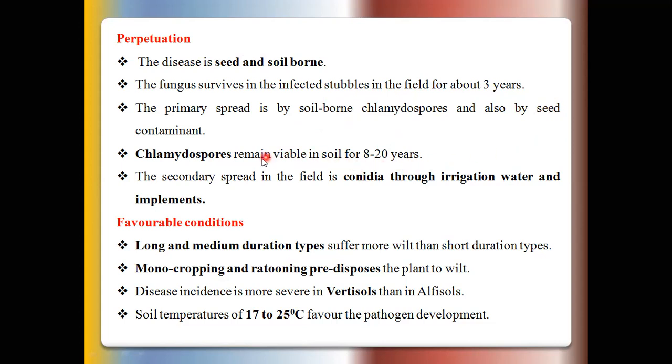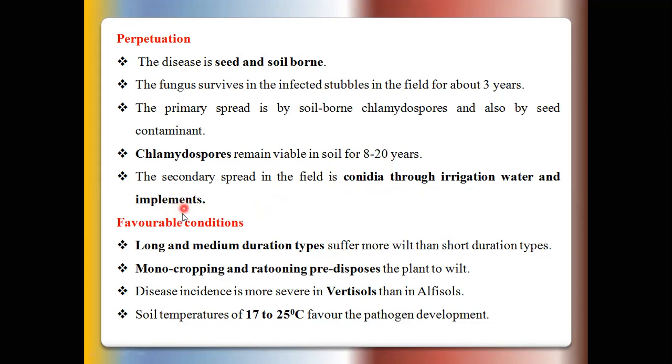It means wilting type of symptoms are seen in the pigeon pea plants. So the spread of this disease from one plant to another is through conidia, that is, macroconidia and microconidia produced in the infected pigeon pea plants. These conidia spread through irrigation water and agricultural implements, because a number of spores may be present in the soils.